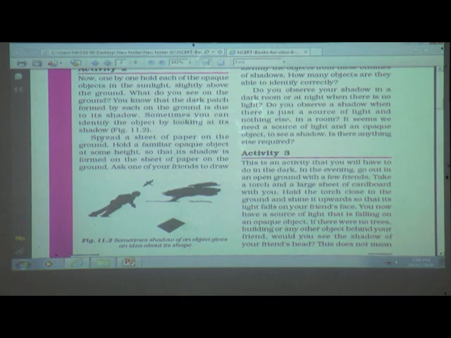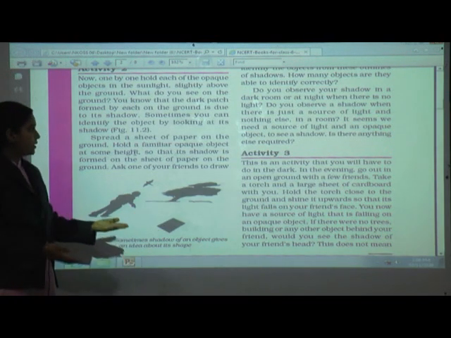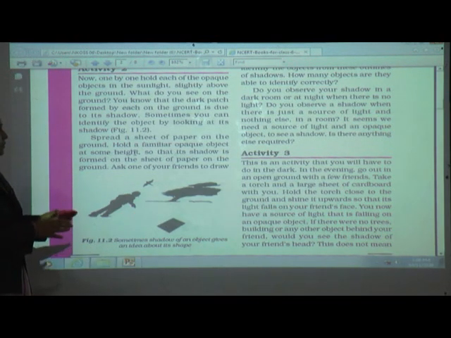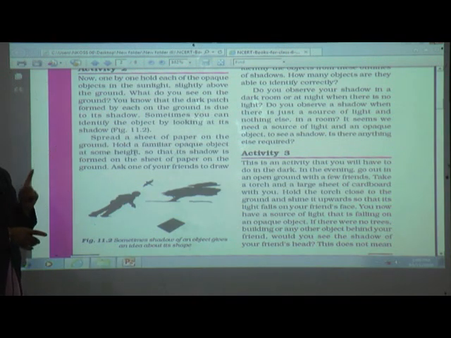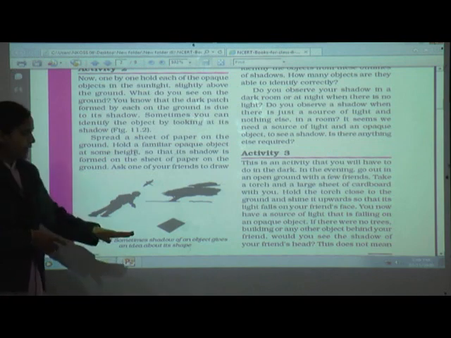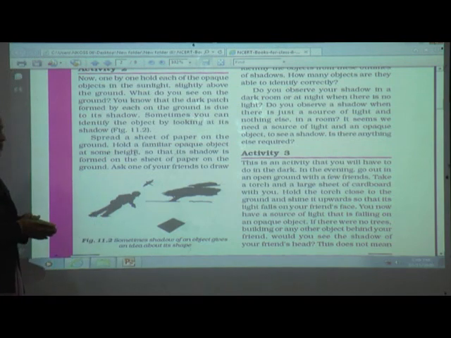Now see here, spread a sheet of paper on the ground, hold a familiar opaque object at some height. So what they asked us, see here, just hold one sheet of paper on the ground, and hold one opaque object. The object should be opaque, okay, at some height, so that its shadow is formed on the sheet of paper on the ground. So you will find the shadow of that opaque object on the paper.